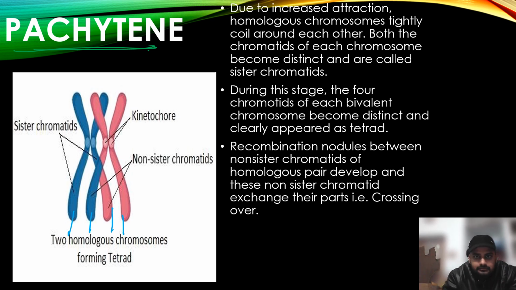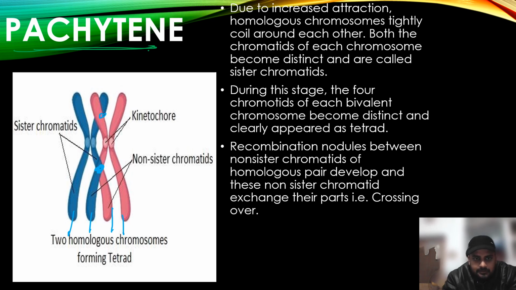Now they coil around each other, and somewhere on the chromatids of the chromosomes there is formation of a crossing over nodule, or recombination nodule, here or here, anywhere. This recombination nodule appears on non-sister chromatids.